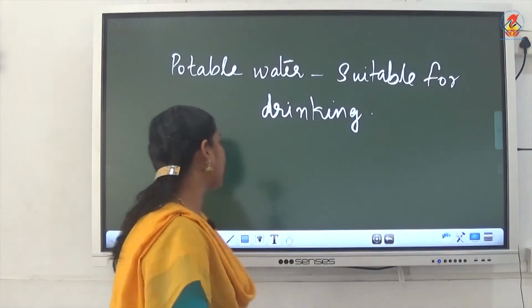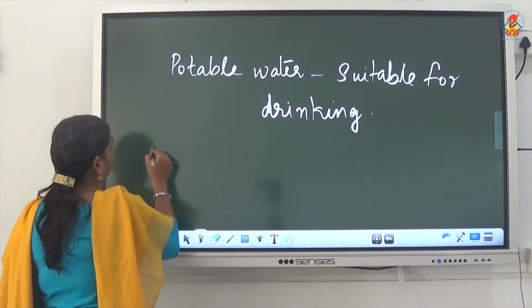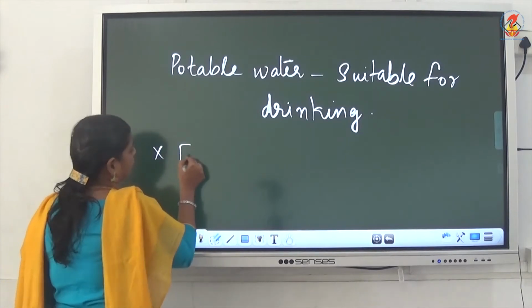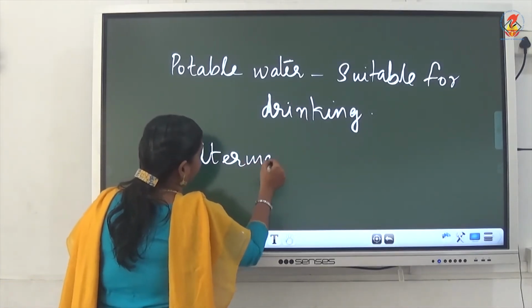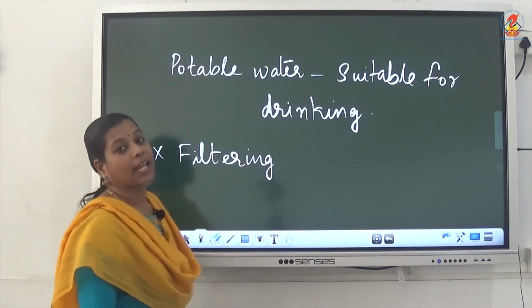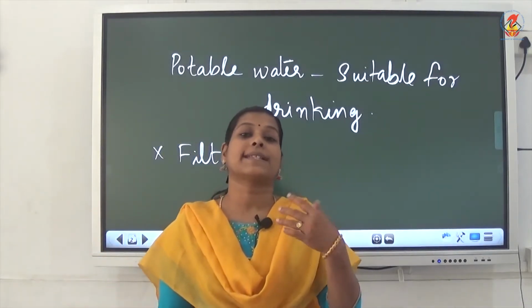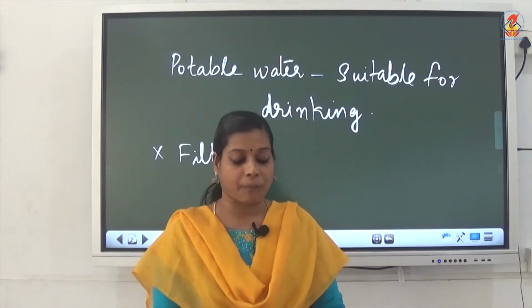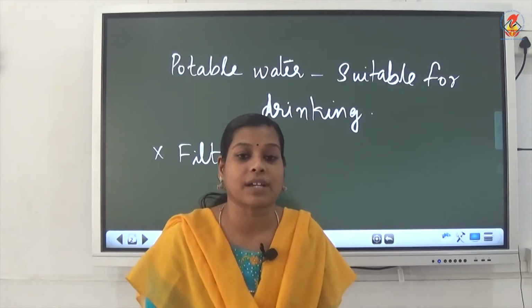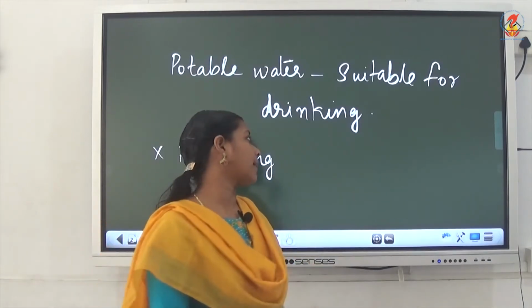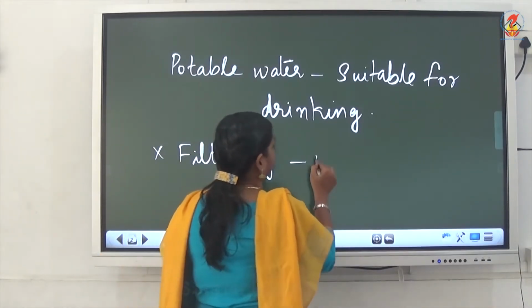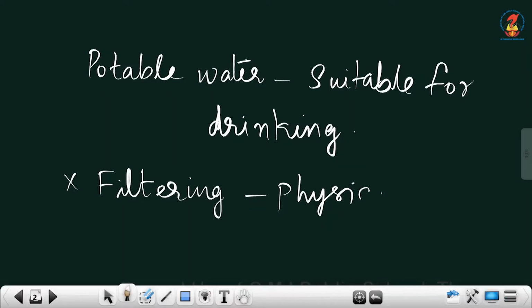One physical method of purifying water is filtering. While filtering we use some filters. The common popular household filter is the candle type filter, and that is a physical method. Filtering water is a physical method of purifying water.